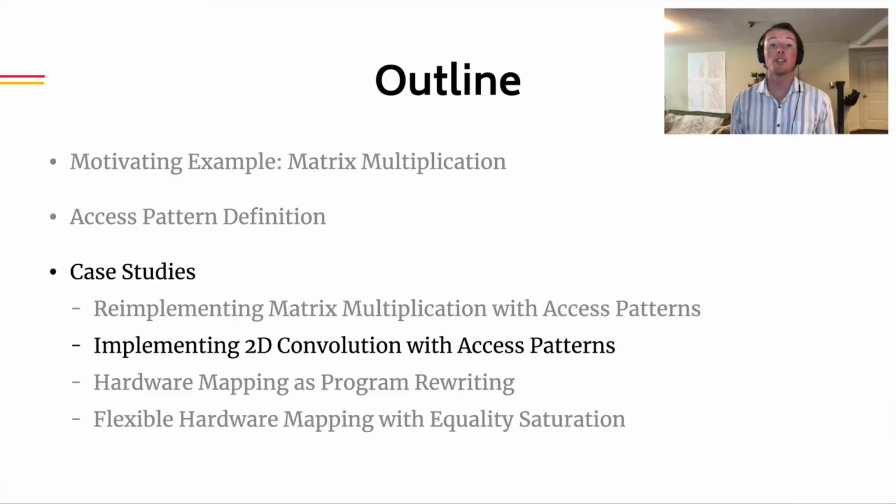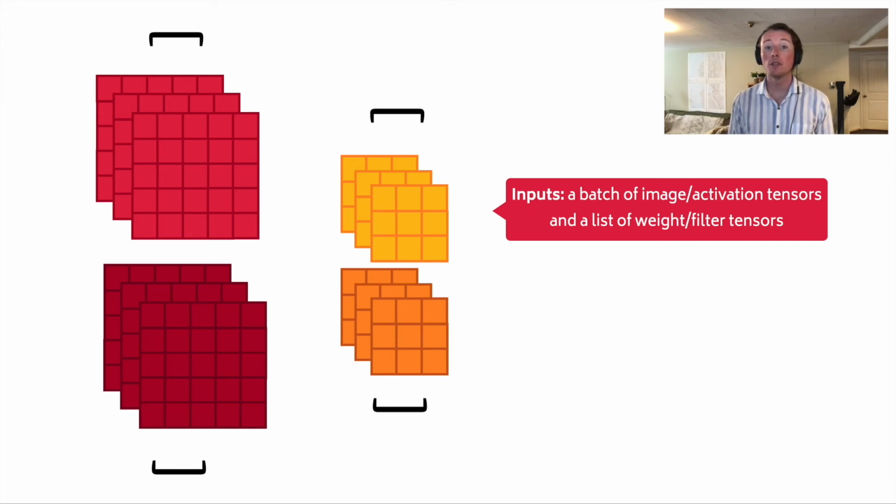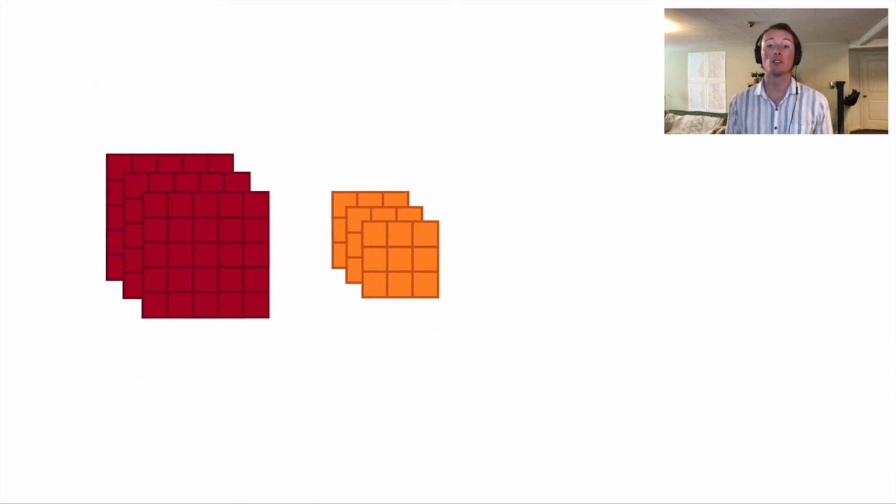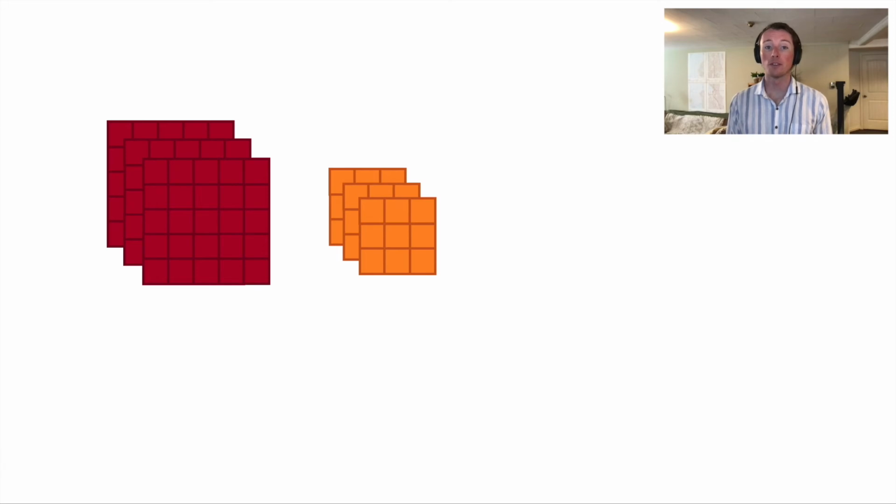Next, we'll demonstrate the expressiveness of access patterns by implementing an entirely different kernel, 2D convolution, with Glenside. Let's first get a brief refresher on how 2D convolution works. The inputs to 2D convolution are a batch of image or activation tensors and a list of weight or filter tensors. In this example, we will show what happens with just one set of activations and one filter, as the same process is repeated for every set of activations and every filter.